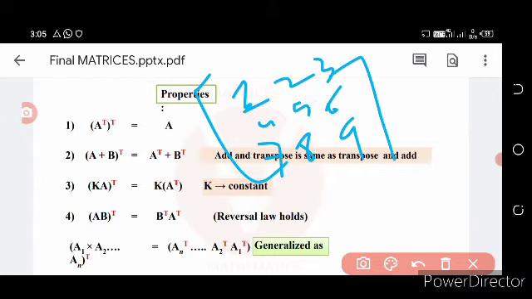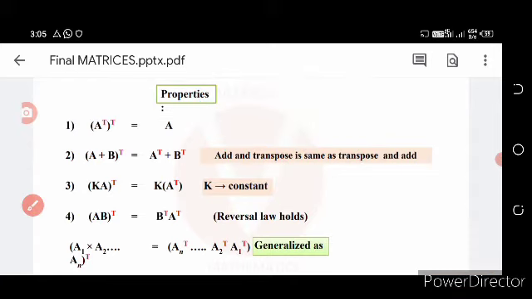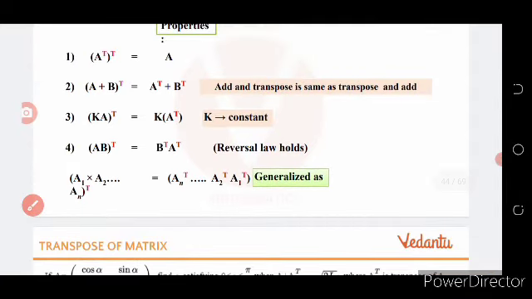What is the transpose of this matrix? That is 1 4 7, 2 5 8 and 3 6 9. Again the transpose of this transpose is equal to A.